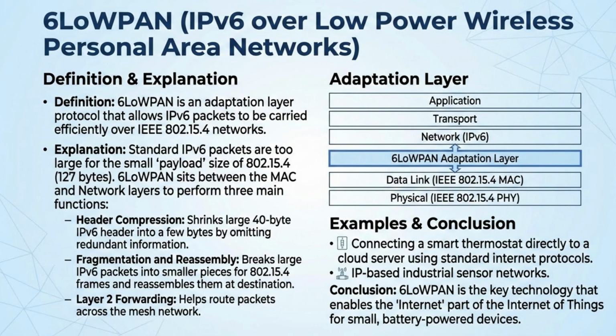6LoWPAN is an adaptation layer that enables the efficient use of IPv6 over low-power 802.15.4 networks. It achieves this by compressing the large IPv6 header and fragmenting packets, making the internet accessible to small, constrained devices.